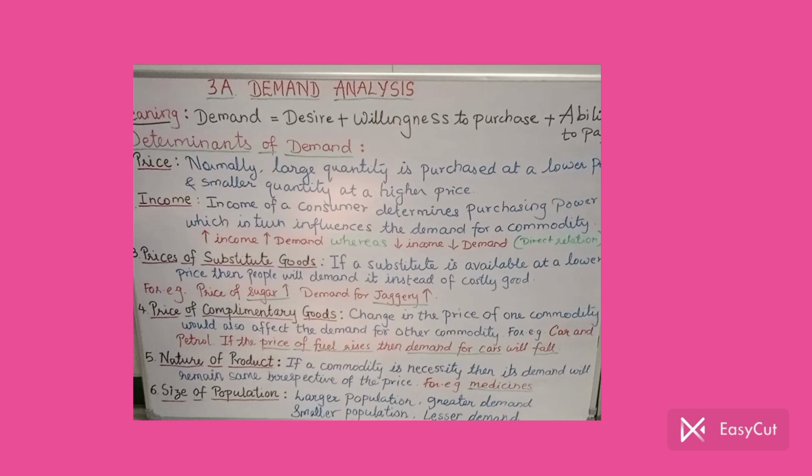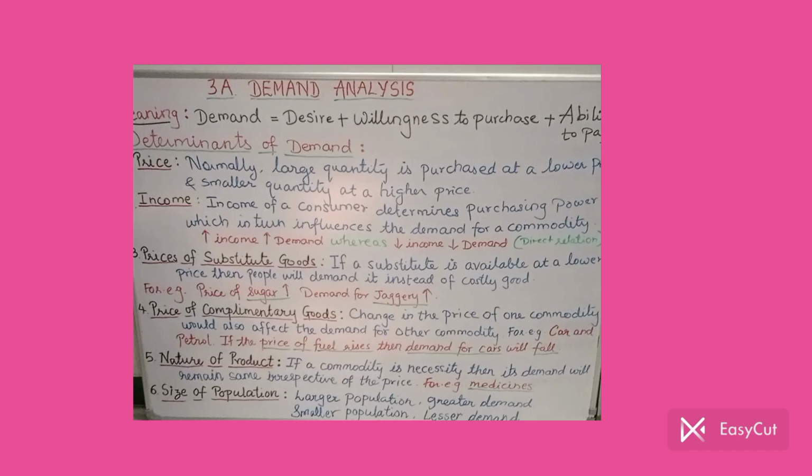For example, medicines. If a patient needs regular diabetes medicines, or BP medicines, or thyroid medicines, then naturally, whatever the price of medicines, it may rise, it may fall, but the patient has to buy it. Whatever quantity is required, he has to buy it. There is no increase or decrease in the demand irrespective of the price. I hope you got the point.